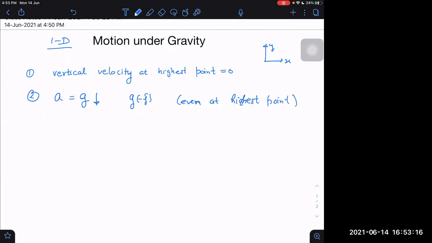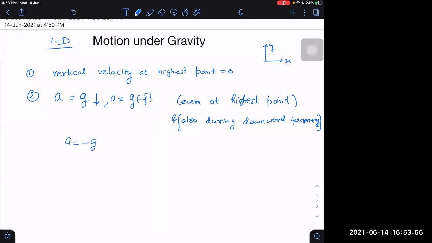And also during the downward journey. I'm mentioning it, and despite mentioning, I know you will commit these mistakes again. So I'm warning you, if possible, don't make those mistakes. Acceleration will always be equal to what? Minus g. Acceleration will always be minus g, whether we are at the highest point, going on the downward journey, or going on the upward journey.